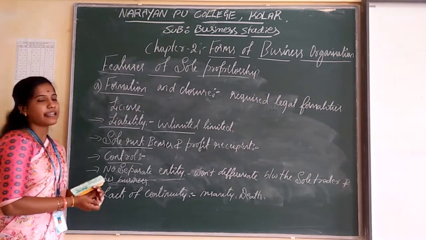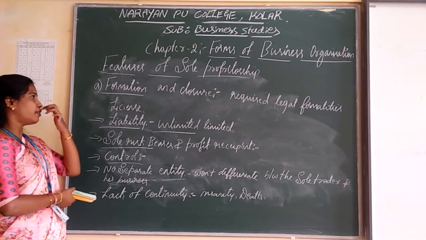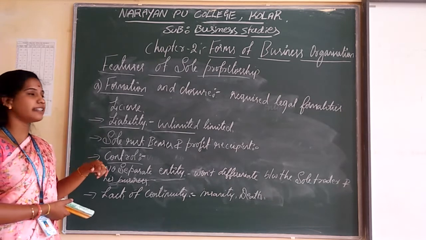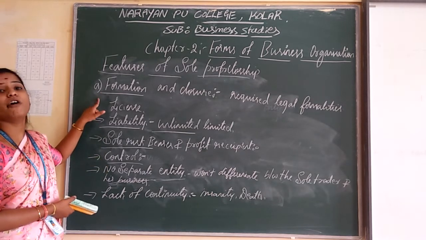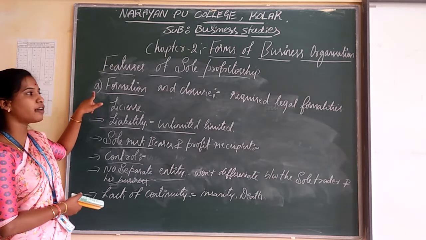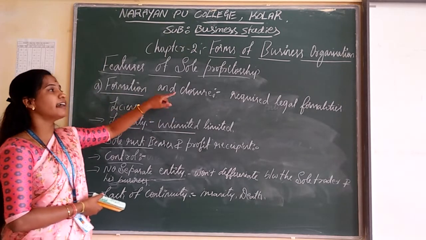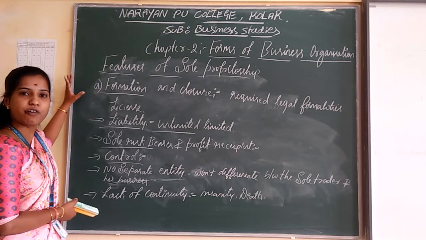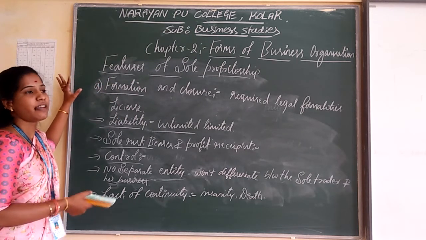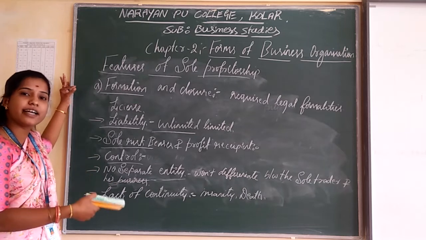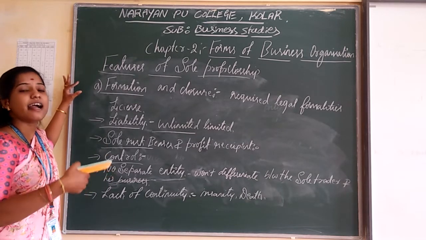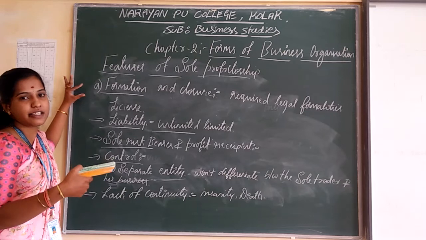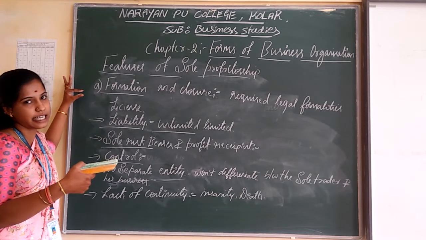Once again I am going to repeat these points. What are the features of a sole proprietorship? The first one is formation and closure. Formation means how to form a sole proprietorship: it is very easy to form with a few simple legal formalities, and he must have a license to conduct his business organization.